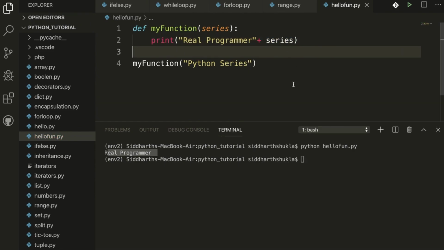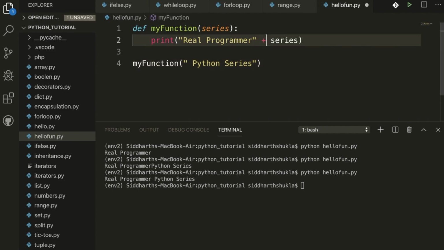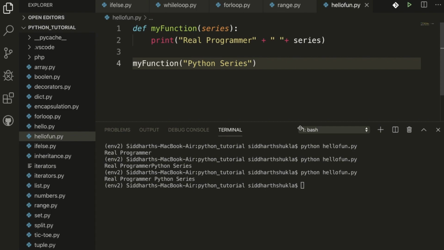Now let's check if it's fine or not. I'm going to run it again. Yes, again we got the result, real programmer Python series. Great. When we concatenate the value, a space is automatically added, I don't need to put one here. You can check, and we also get the space here, real programmer Python series. So hope this is clear.